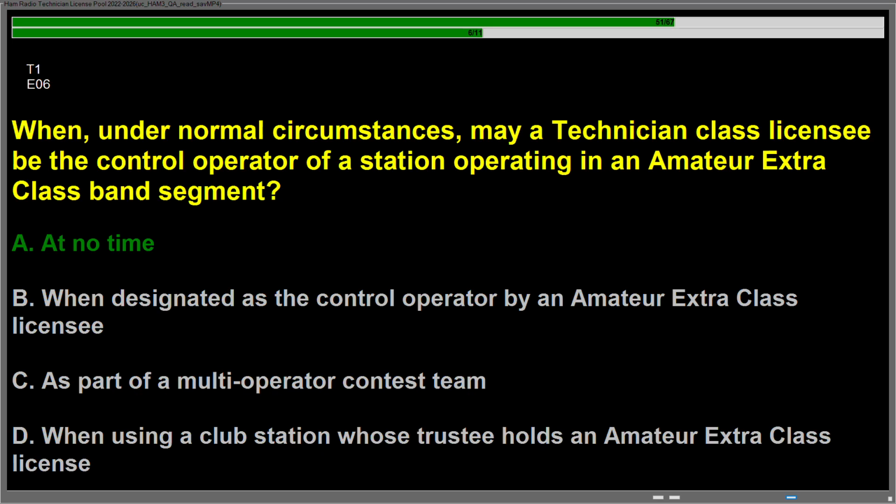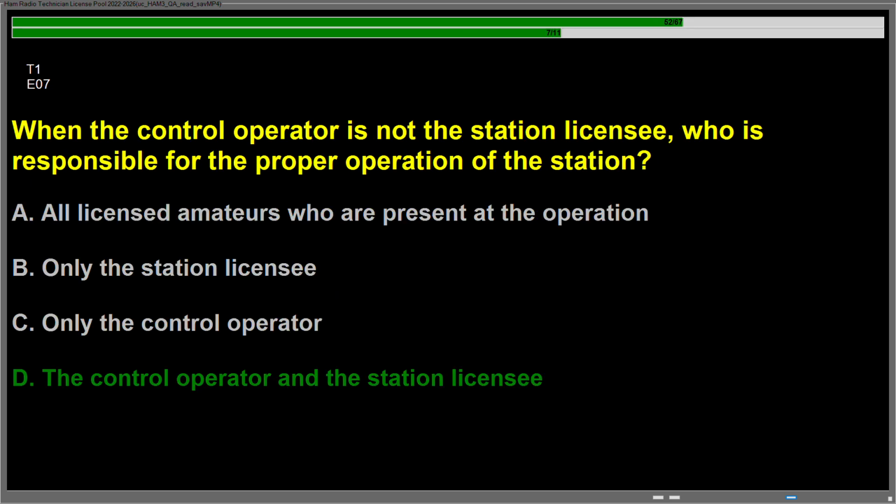Question Echo 06, when, under normal circumstances, may a technician class licensee be the control operator of a station operating in an amateur extra class band segment? Answer is A, at no time. Question Echo 07, when the control operator is not the station licensee, who is responsible for the proper operation of the station? Answer is D, the control operator and the station licensee.